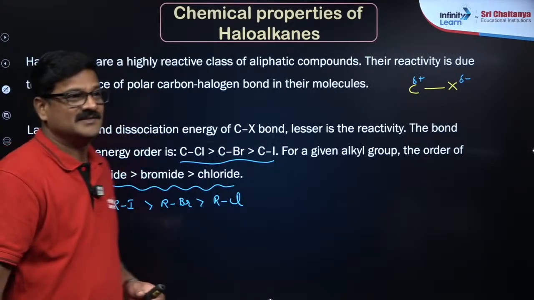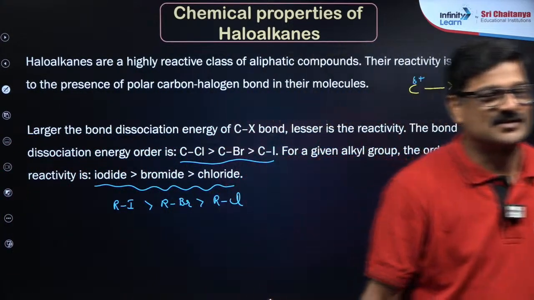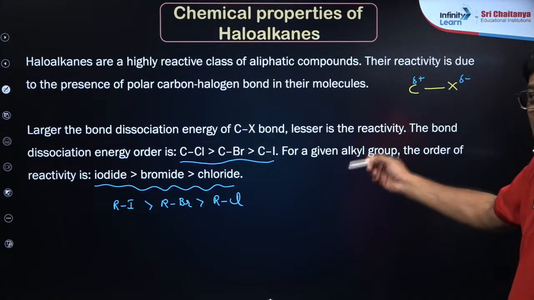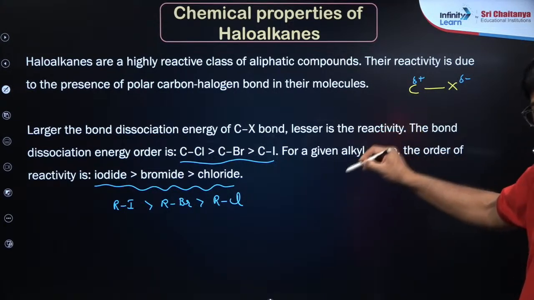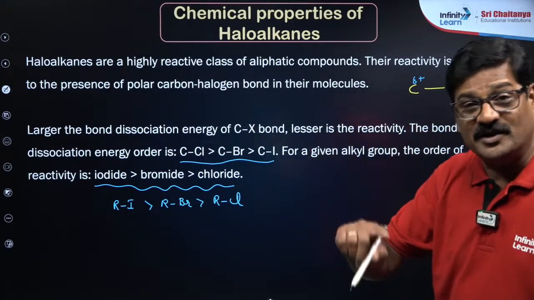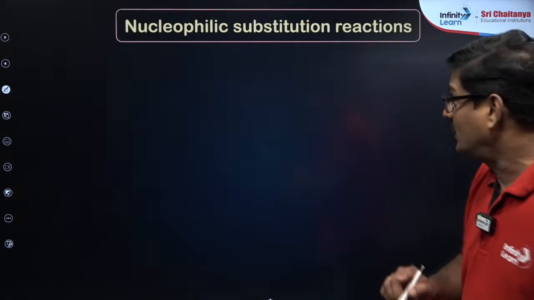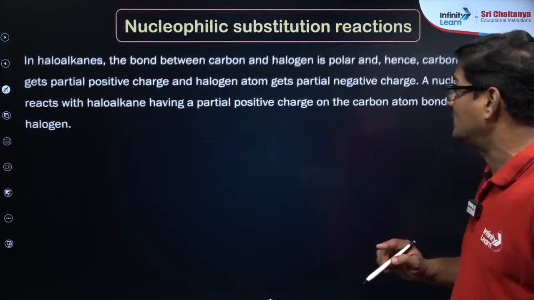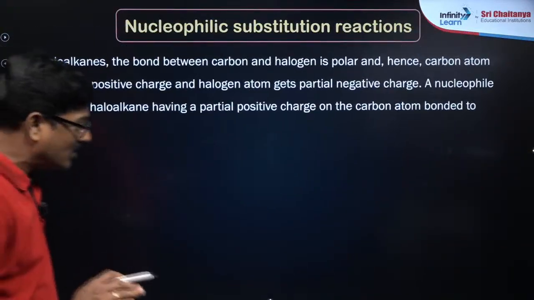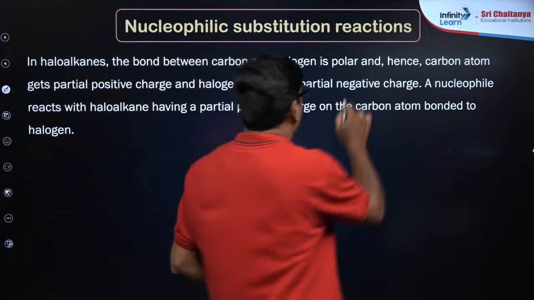समझ में आ रहा है क्या? That's good, right? So आगे बढ़ो. So इसके हिसाब से हमारे इस चैप्टर में आपका सब्स्टिट्यूशन आएगा and elimination भी आएगा, so that we can go into the nucleophilic substitution reaction. In haloalkanes, the bond between carbon and halogen is a polar bond.